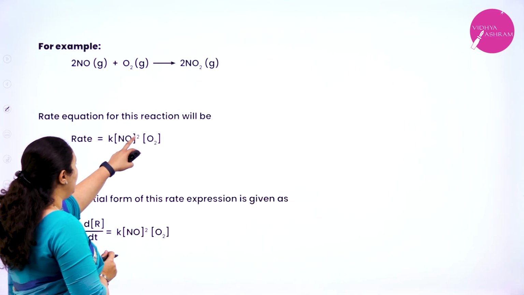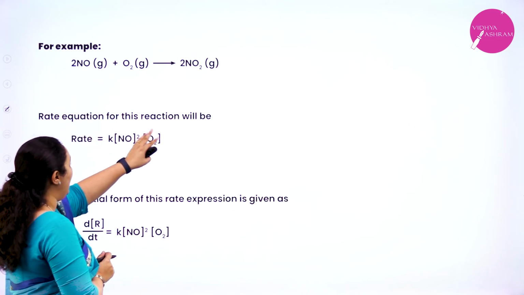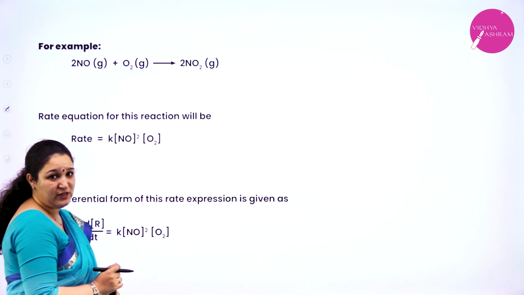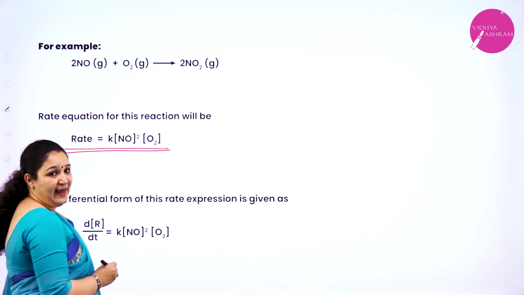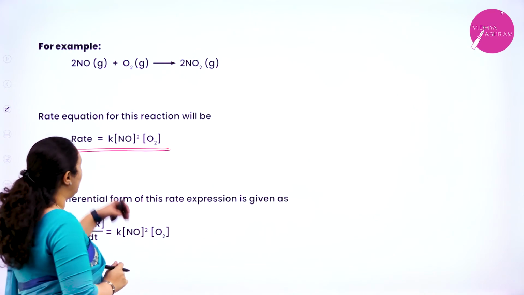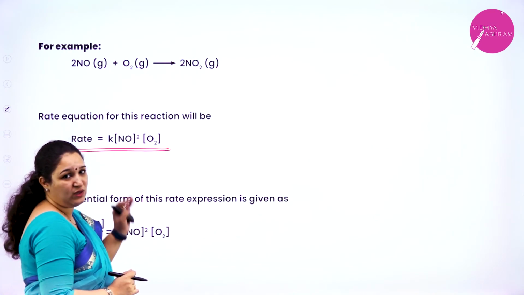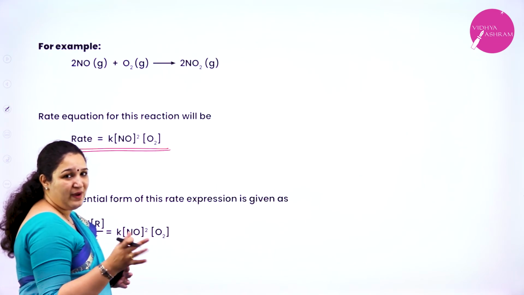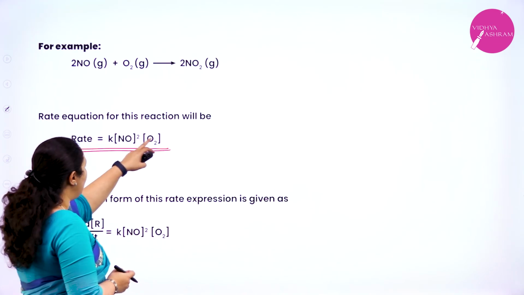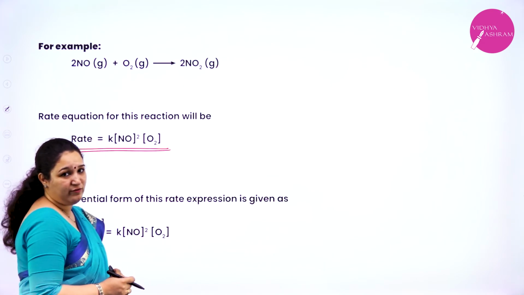Of course, here x and y are equal to the stoichiometric coefficients, but this was given after doing the experiment. It is not written by looking into the balanced chemical equation. In this case, x is equal to a and y is equal to b. That is, the powers are equal to the stoichiometric coefficients.